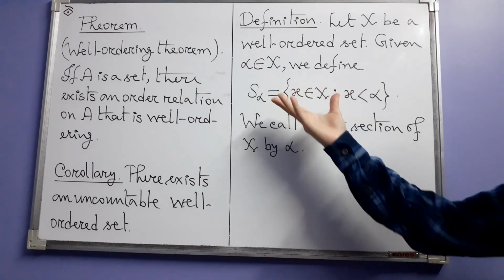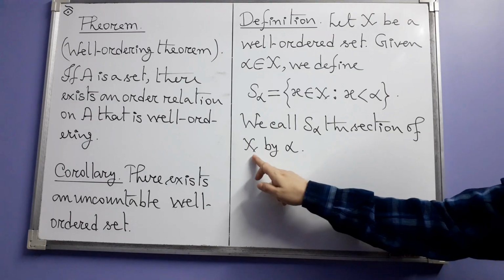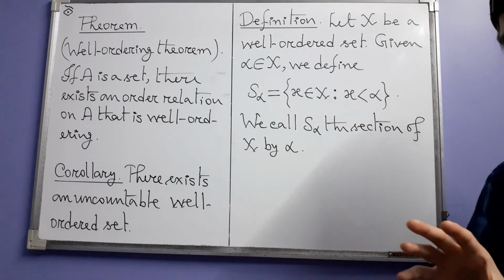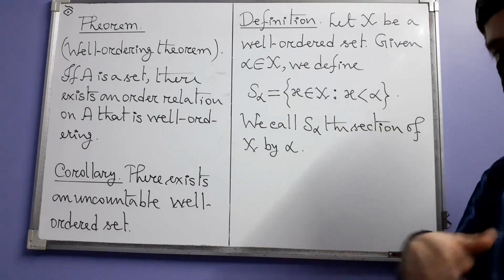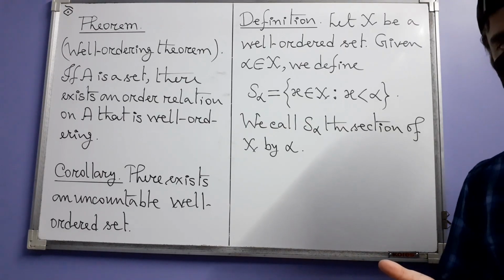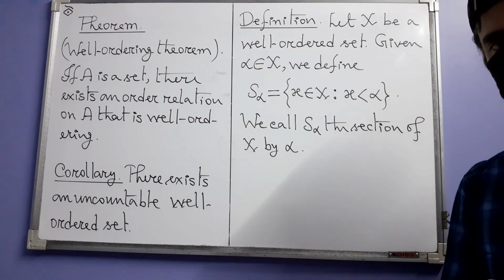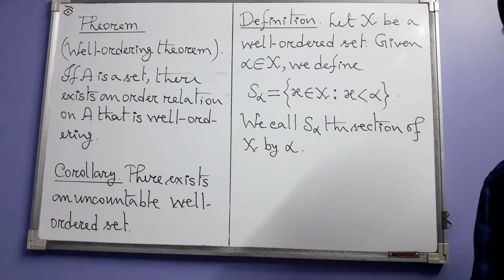And this subset will be called the section of X by alpha. Now the next lemma is going to involve these things and will tell us something about that thing that we want to get, minimal uncountable well-ordered set.